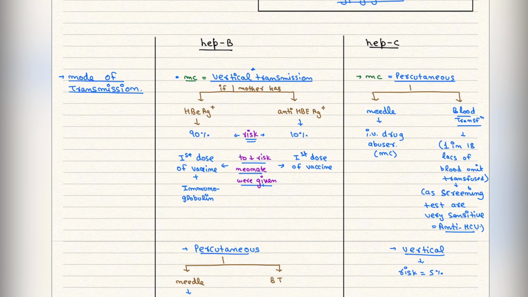Now we are going to talk about Hep B and Hep C. The most common mode of transmission in Hep B is vertical transmission, while in Hep C it is percutaneous. Percutaneous means things like IV drug abusers or blood transfusions.